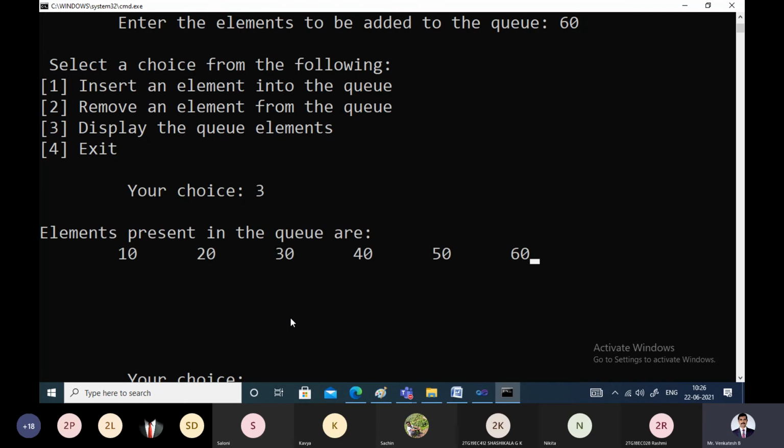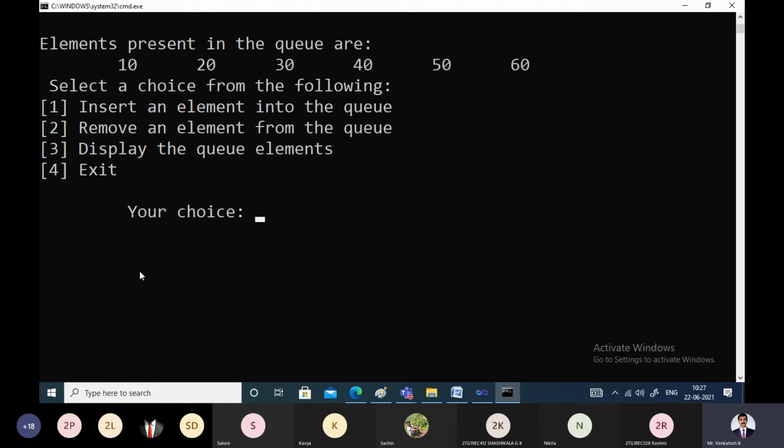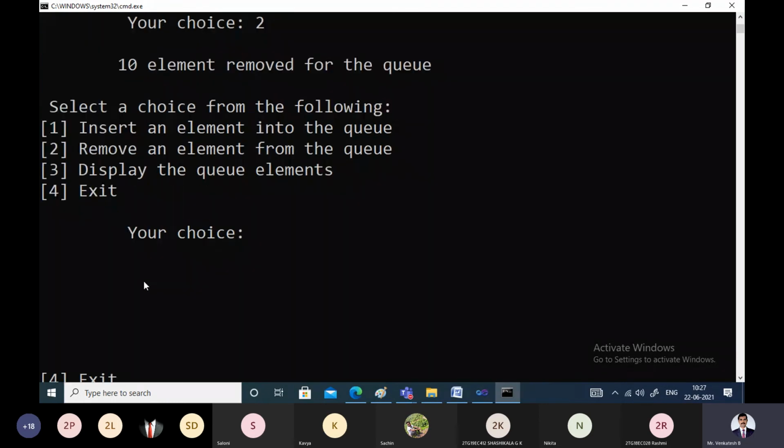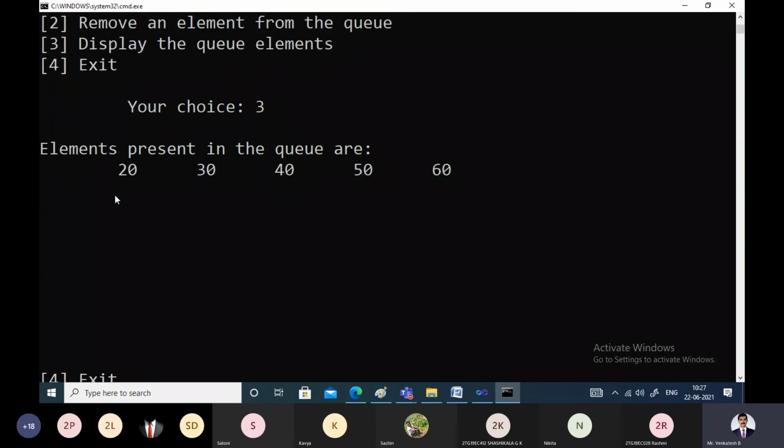Now let us display the elements. How many have we inserted? 10, 20, 30, 40, 50 and 60. These are the elements we have inserted, and once you delete, 10 will get deleted. So let us give the choice now. I'll give 2 as the choice. That means 10 is successfully deleted from the queue. Let us check whether 10 is deleted or not. Display it once again. Yes, you can see after displaying that 10 has been deleted.